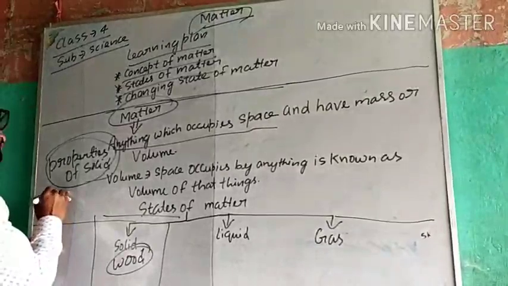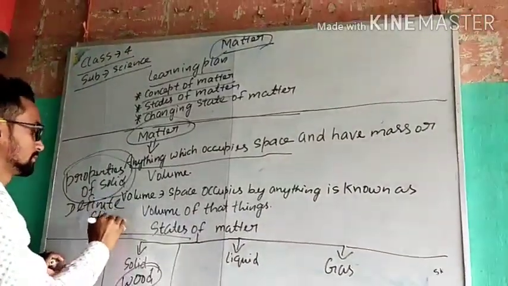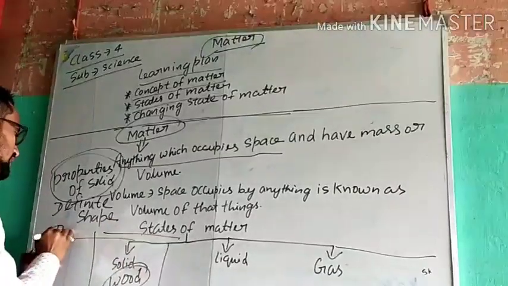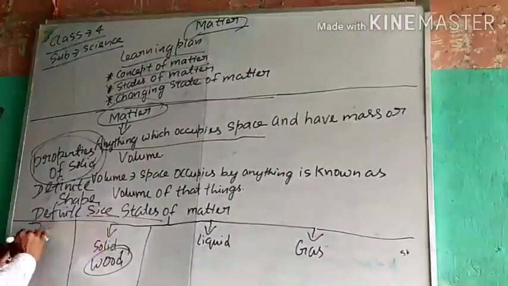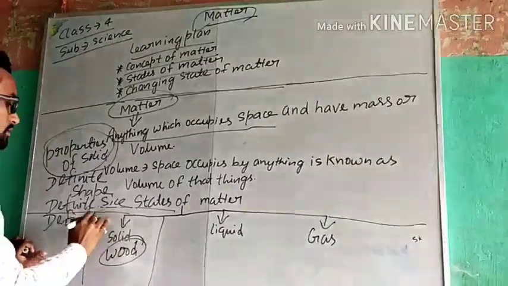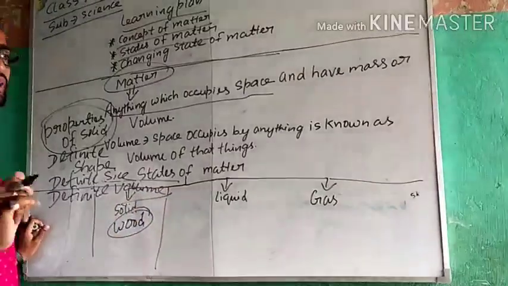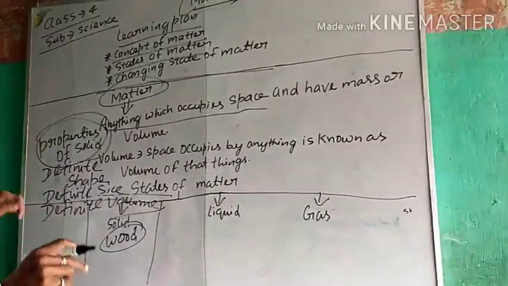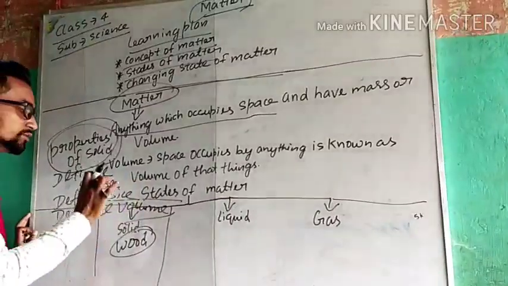Solids have definite shape, definite size, definite volume. What are the points that solids have? Properties of solids: first, solids have definite shape, definite size, definite volume.